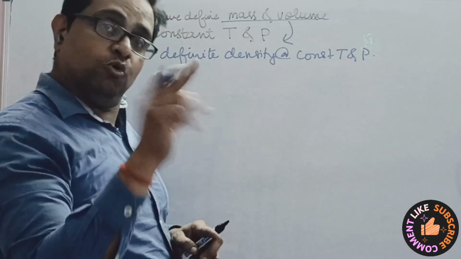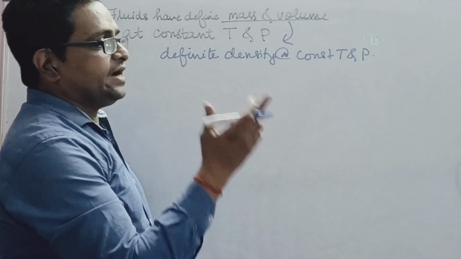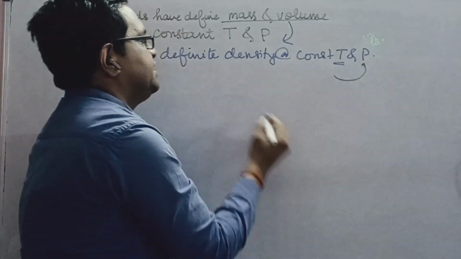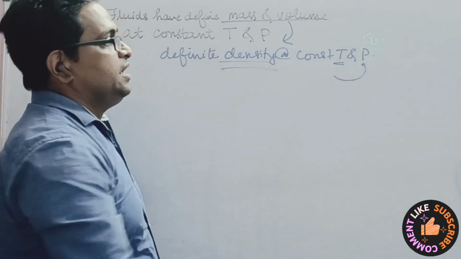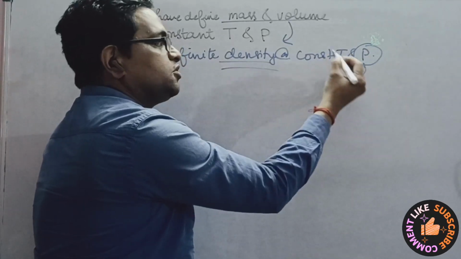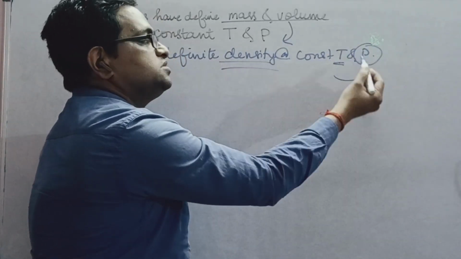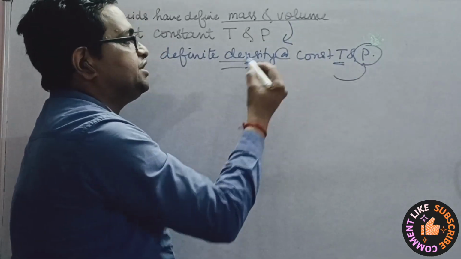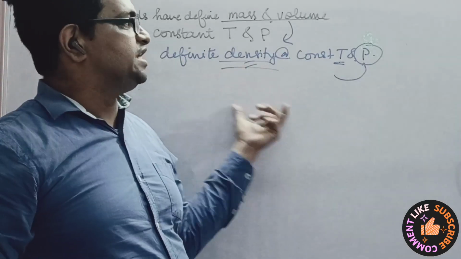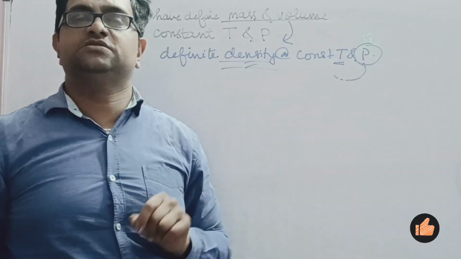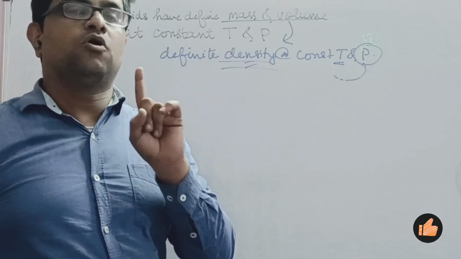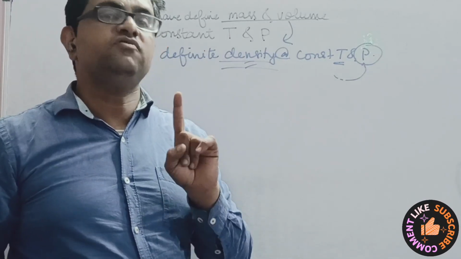Now this also implies one more thing. What is that implication? It means that if we change the temperature keeping the pressure constant, the density must change. Or if we keep the temperature constant and change the pressure, the density must change. And this change in density on account of change in pressure and temperature is quantitatively expressed in terms of two important properties which I have already told you. First is the coefficient of compressibility, and the second is the coefficient of volume expansion.